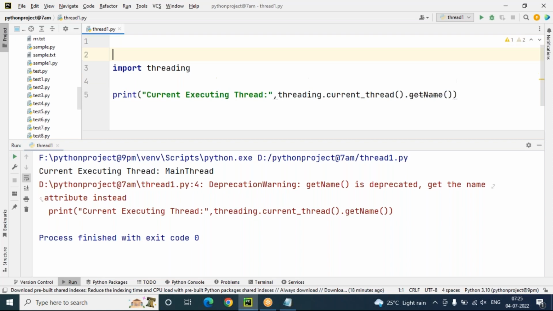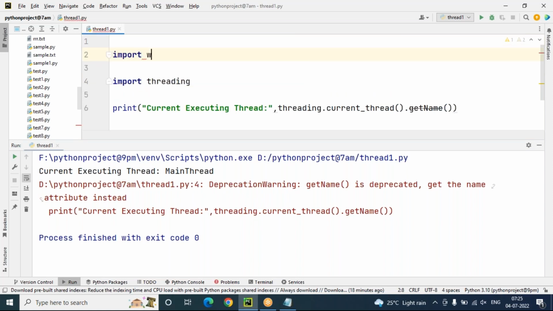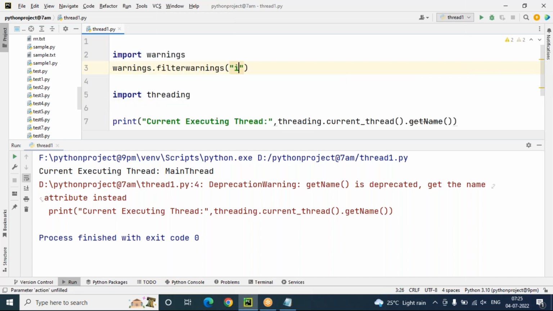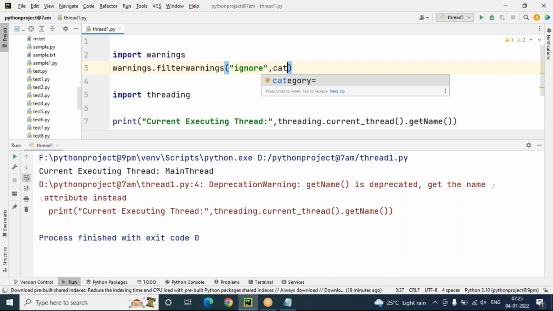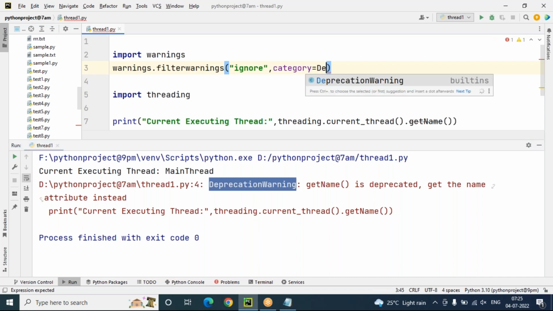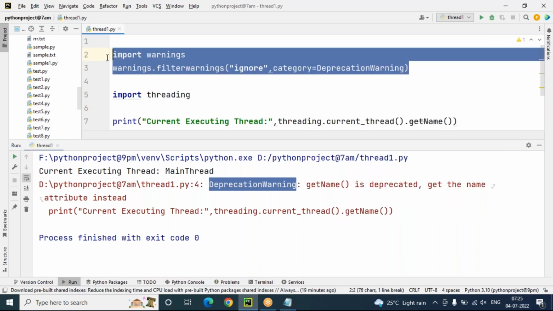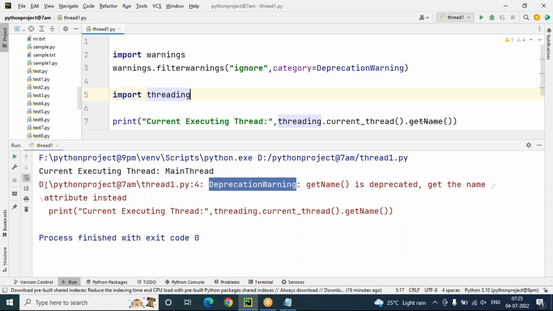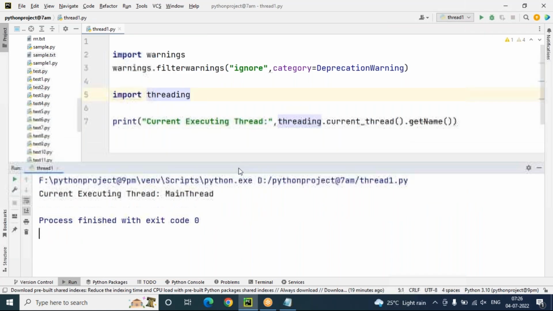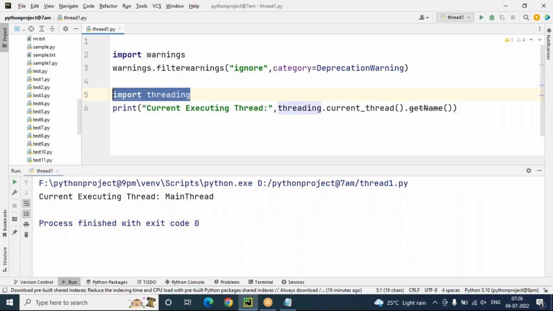How to avoid warnings, you know already; we discussed it in my previous examples. You have to import the warnings module. So warnings.filterwarnings is there, with the ignore option, and you have to mention which category of warnings you want to ignore. My category right now is DeprecationWarning, so I want to ignore the deprecation warning. Include these two lines if you want to ignore these warnings and make your output window clear, avoiding the disturbance of getting warnings every time. Now this is my actual program; those lines were included just for avoiding warnings.